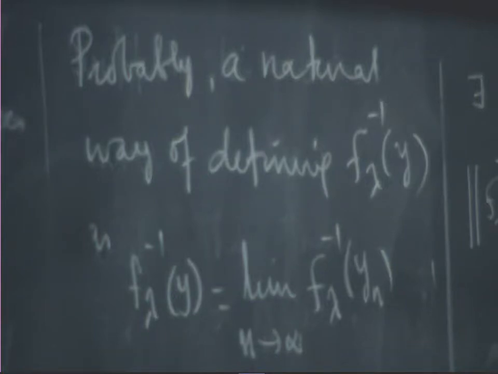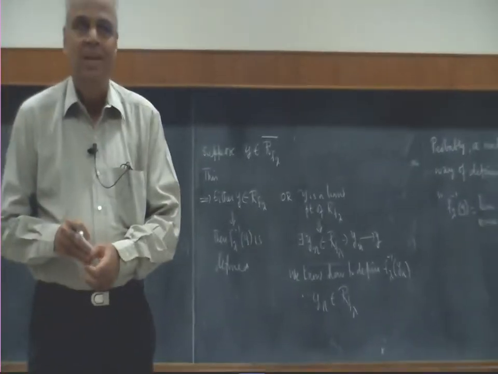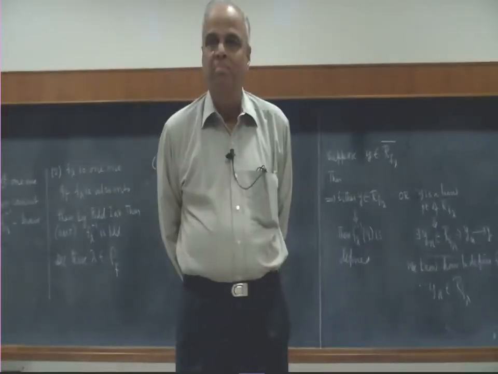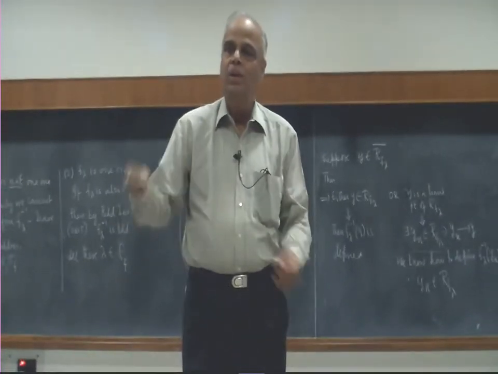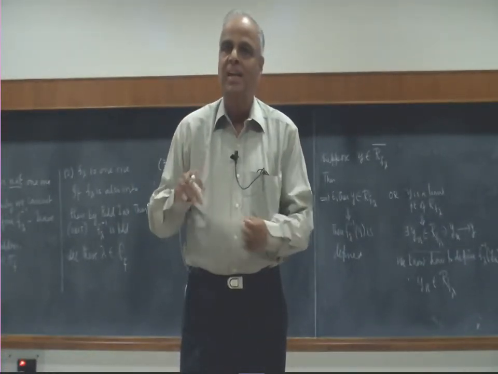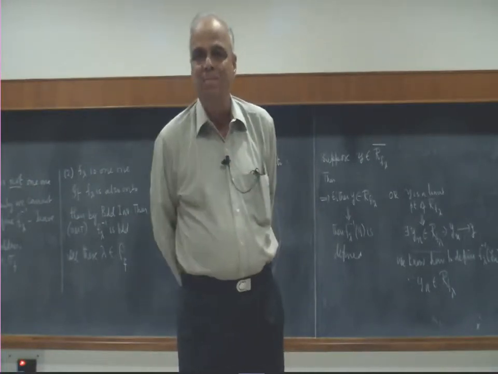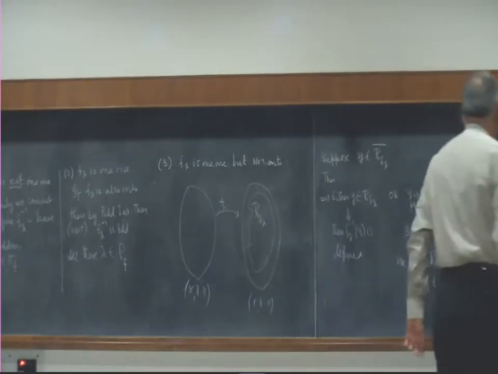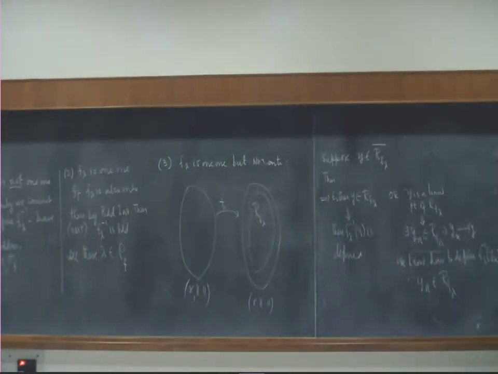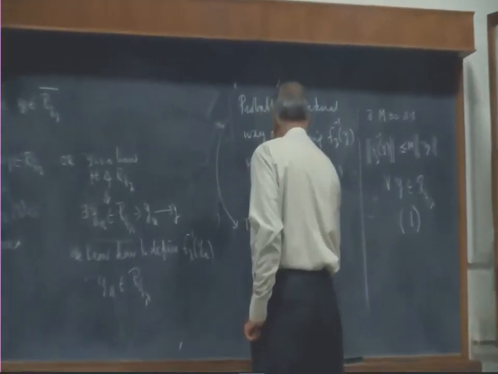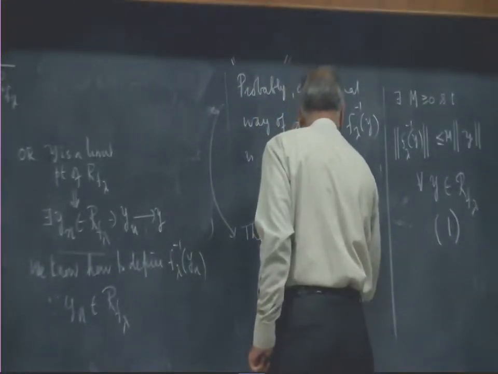Secondly, even if that limit exists, how do I know that if there is some other sequence Zn which also converges to y, then f lambda inverse Zn is not the right definition, or whether both will give the same definition? So therefore, probably means the following. I wrote probably, and because of this there arise two questions.